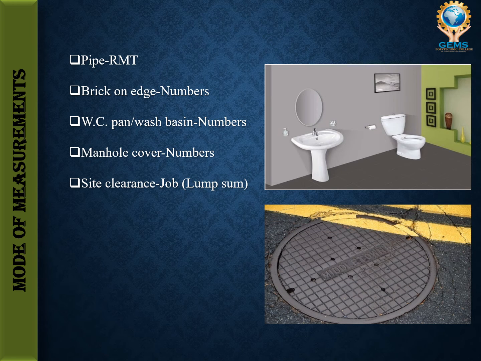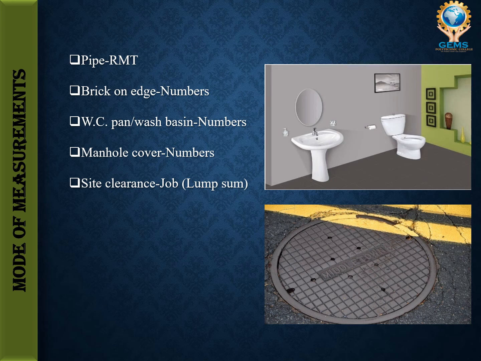Then manhole. Manhole, you can see in the lower side, right? So this is called manhole. A manhole is a removable metal plate covering a shaft that leads down to a drain, covering a hole through which one passes and enters a tank. On the roadsides you can see the drain. This is called manhole. It will be measured in numbers.